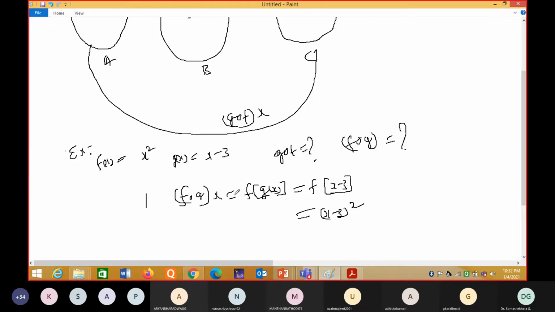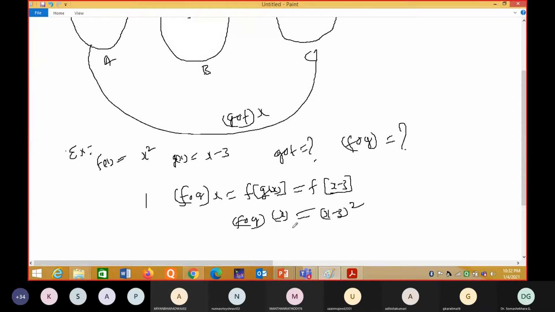You have to substitute g of x, which is x minus 3. It is like f of x. What is f of x? f of x is x square. So in place of x, x minus 3 is there. So x minus 3 whole square. You can expand it. So this is f composition of g of x.